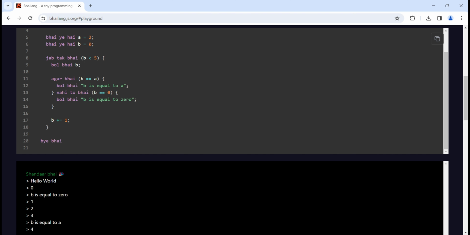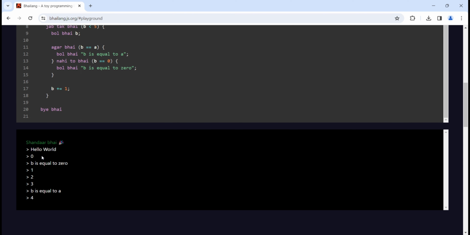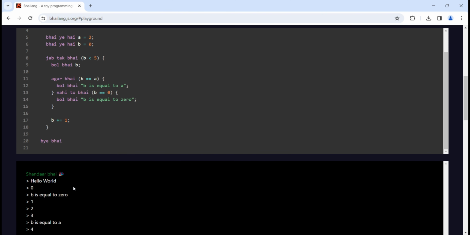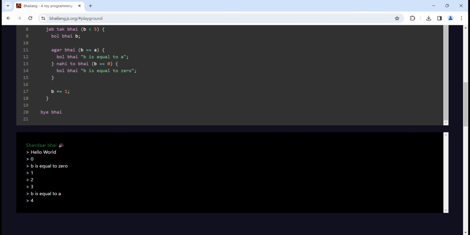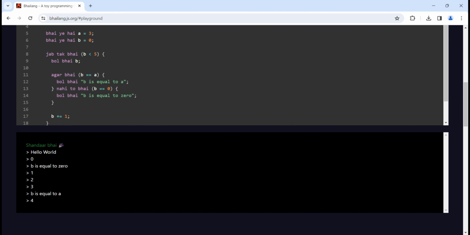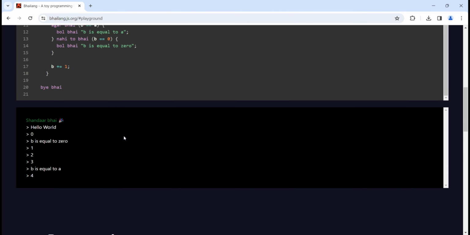Then if b equals a: b is 2, a is 3, not printed. b is also not 0, so it is not printed. Then b is again incremented, and till then it will grow to 3. Then b equals a, so 3 is printed. Then b will be incremented to 4, and 4 less than 5 is true, so b will print 4. Then none of the if-else will run, and b will be incremented to 5, and 5 less than 5 is false, so it will come out of the loop, right?